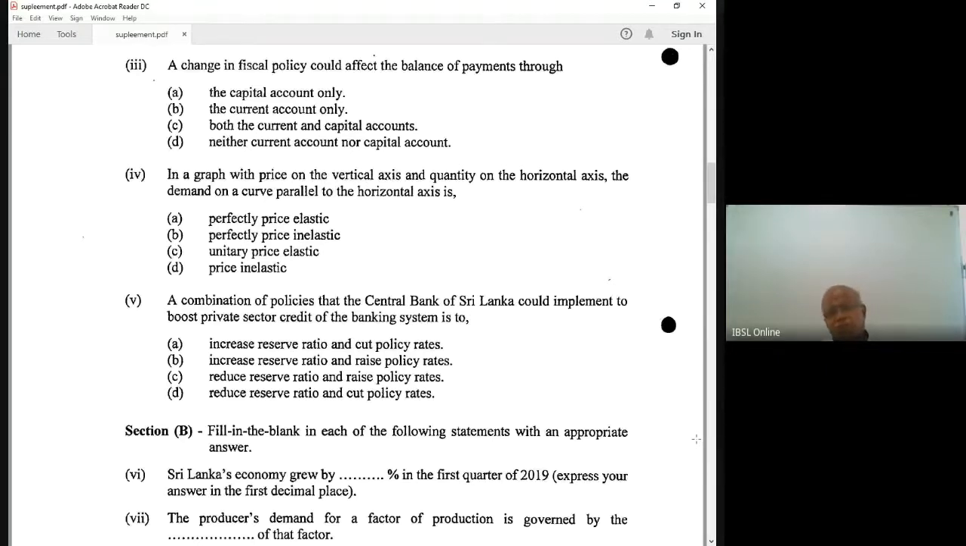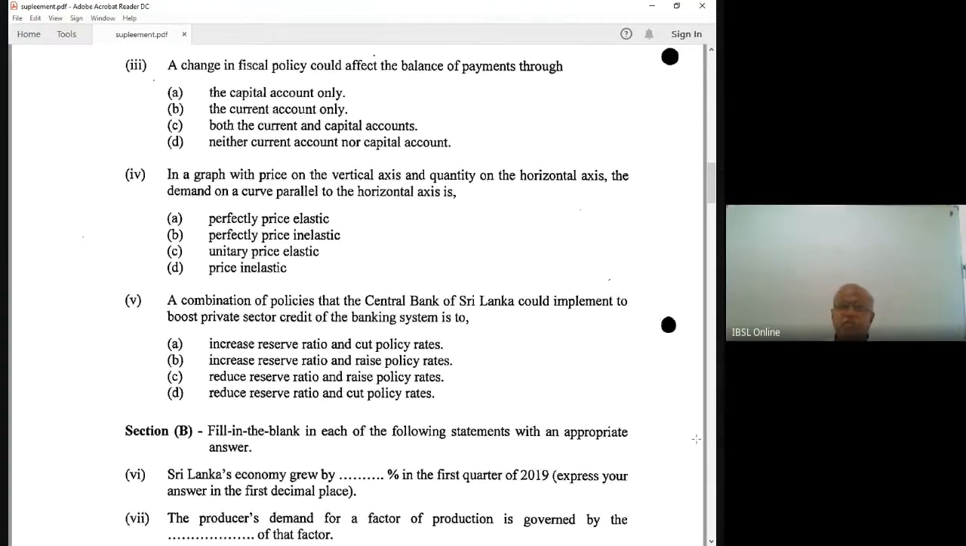The combination of policies that the Central Bank of Sri Lanka could implement to boost private sector credit of the banking system is to increase reserve. Now this is a macro monetary policy issue. Reserve ratio and the policy rates: reduce the reserve ratio and cut policy rates, or raise policy rates. Right, reserve ratio and the policy rates.